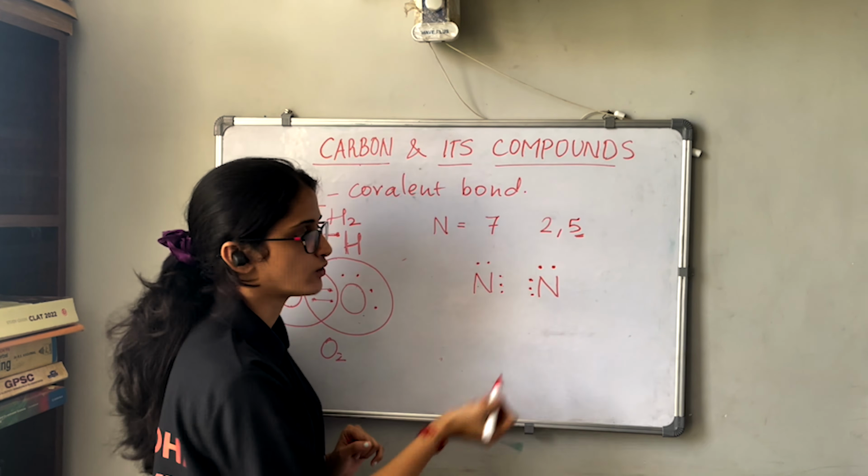Okay. Now, like the previous method where we saw oxygen, nitrogen and hydrogen combining and forming bonds, in the same way we will see here that this carbon already has 4 electrons, but it needs 4 more electrons to complete the octet or to attain stability. And all these hydrogens need 1 more electron to complete their duplet or to attain stability. So when we combine this hydrogen with this carbon, how many electrons is it giving to it?